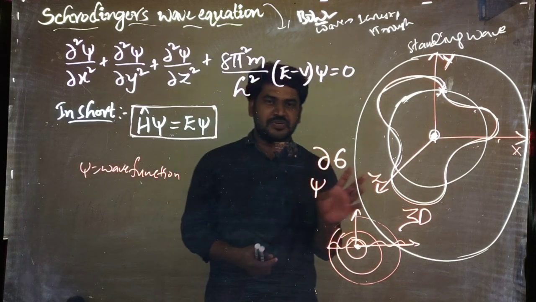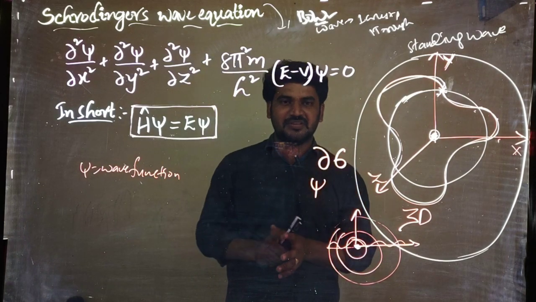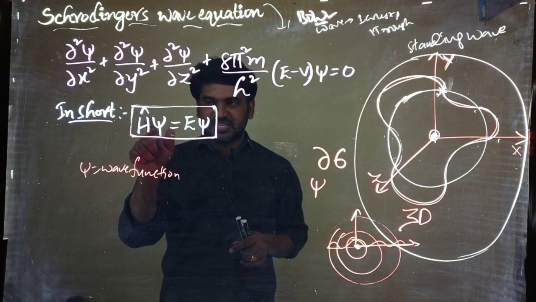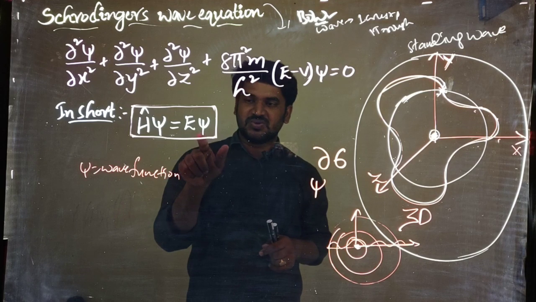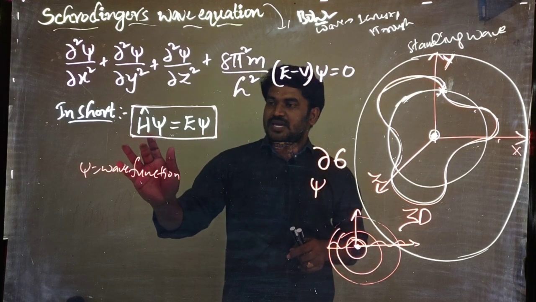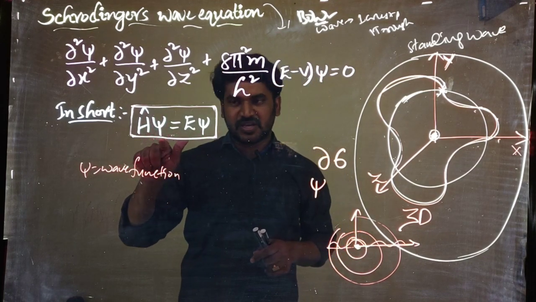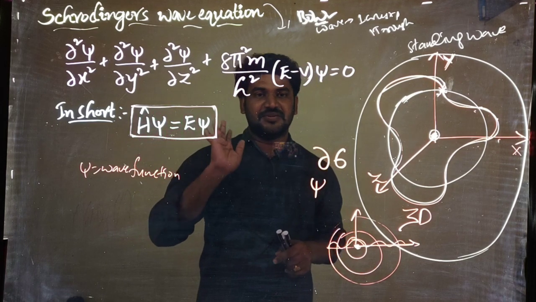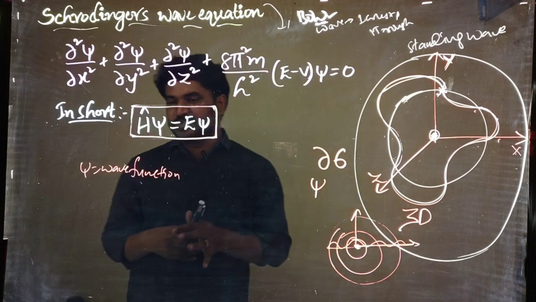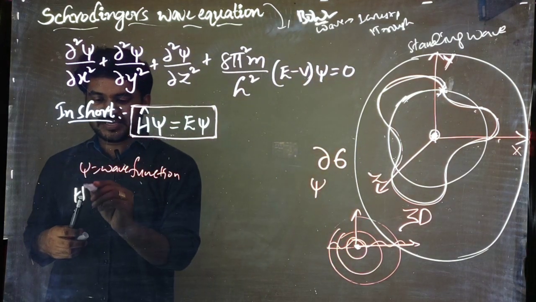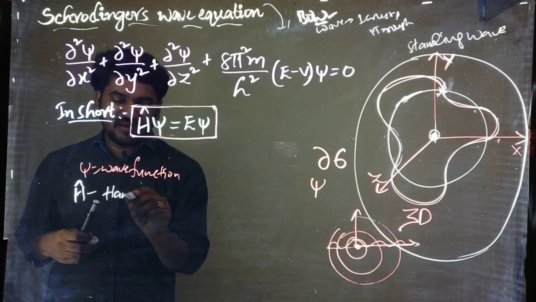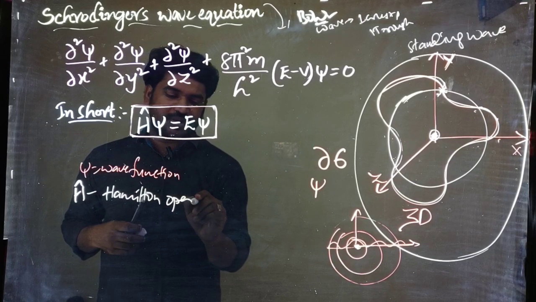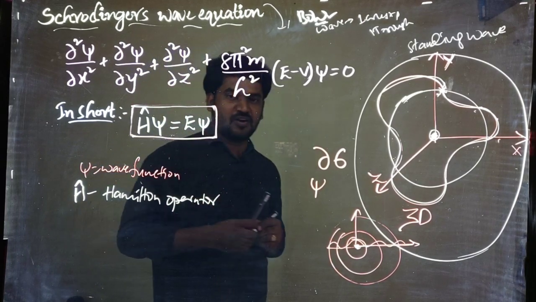Sir, this is very difficult to understand and remember. Then you can simply say this in a short form: H cap into psi is equal to E psi. That is, H cap psi equals E psi. Okay. So what is H here? H cap is the Hamilton operator. That is the name, you don't get confused. Hamilton operator, simple.